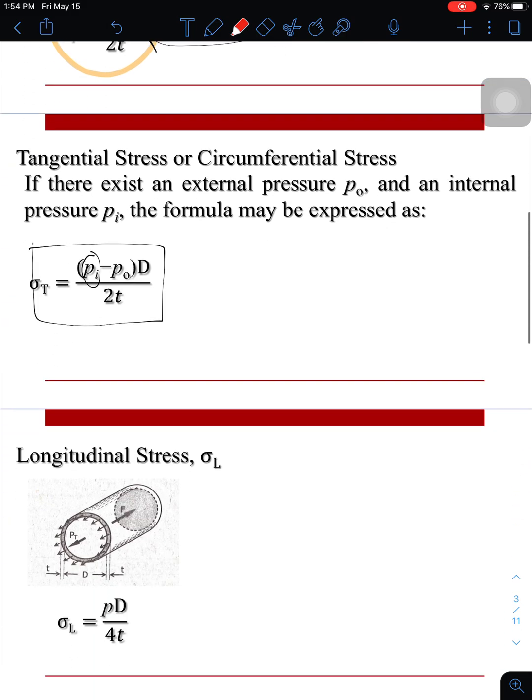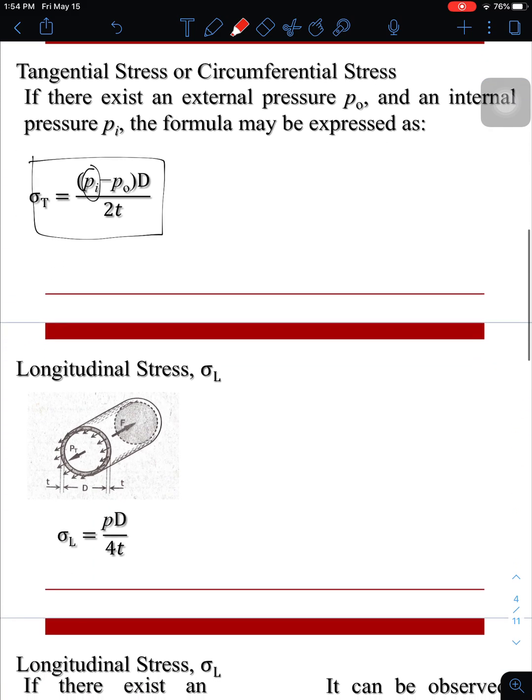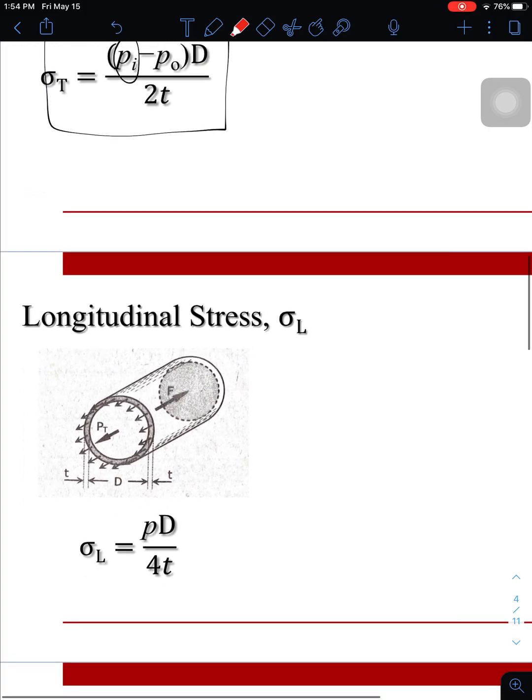Okay, so how about for longitudinal stress? For longitudinal stress, since the failure is on the section of the perimeter, no? Ang failure kina sa perimeter sa atong circular tank. So how do we express the stress?